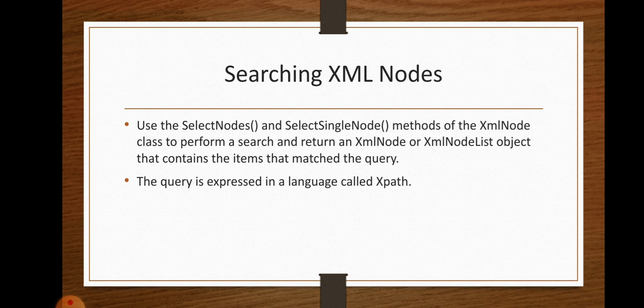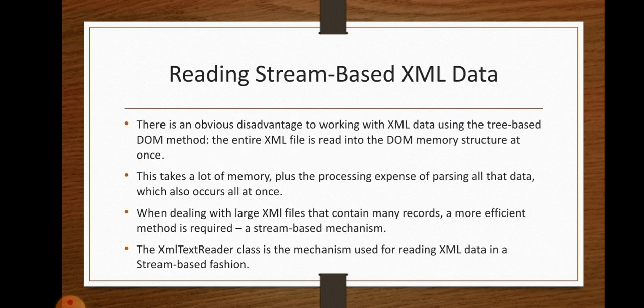The query is expressed in a language called XPath. In searching XML nodes, the search element forms a query and sends it to the server. It will search the nodes and return an XML node or XML node list object if they match the query. That query is expressed in a language called XPath.